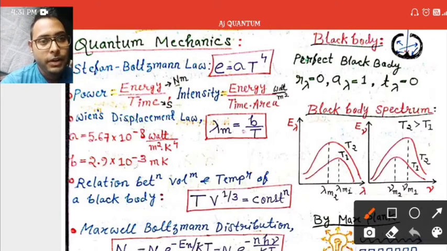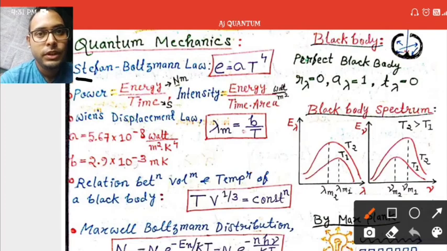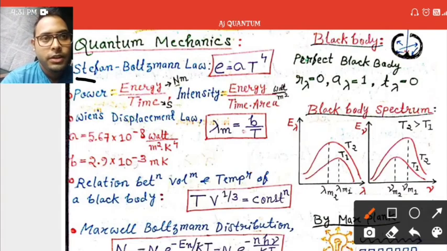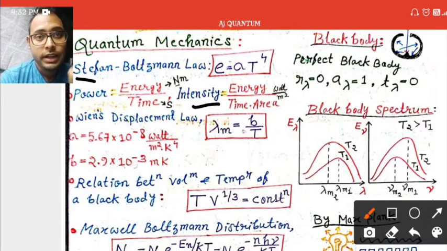So in this first video I'm going to start with quantum mechanics and some very fundamental concepts which are very important in IIT JAM. So let's start. First of all, we need to know the Stefan-Boltzmann law, which says that intensity of radiation is proportional to the 4th power of temperature. What is intensity? Intensity is energy per unit time per unit area, and power is energy per unit time.